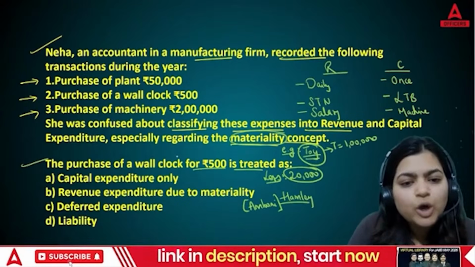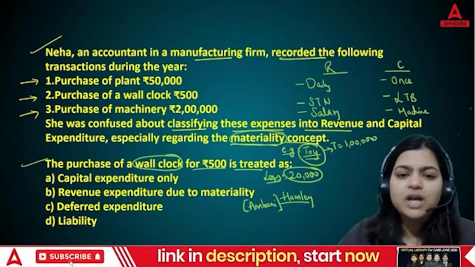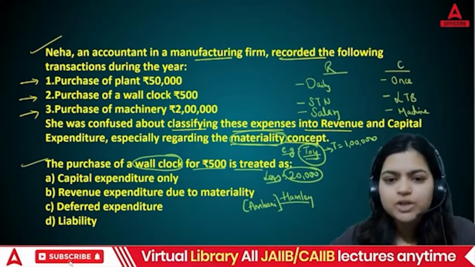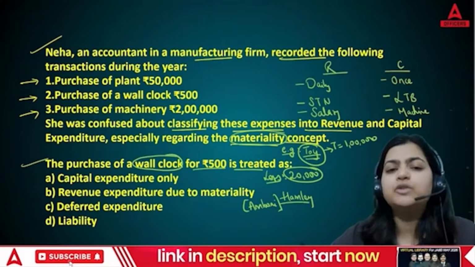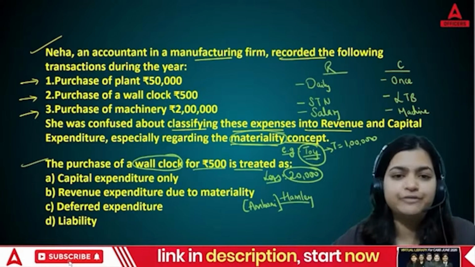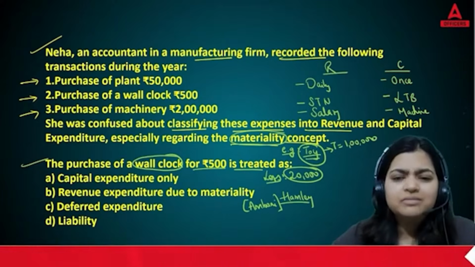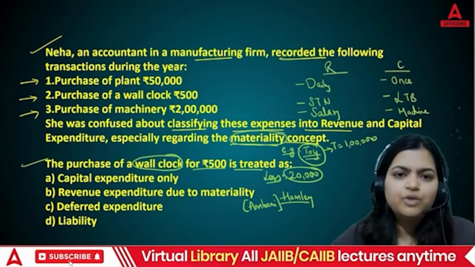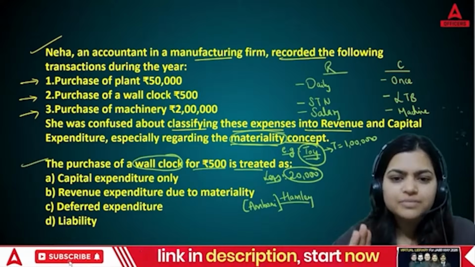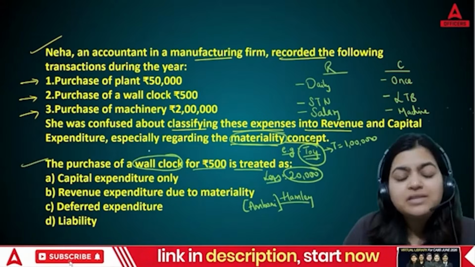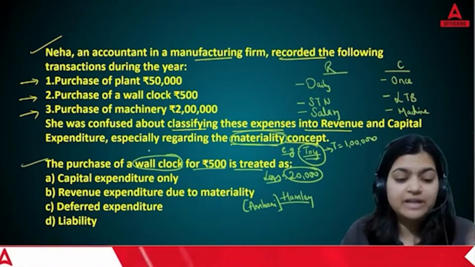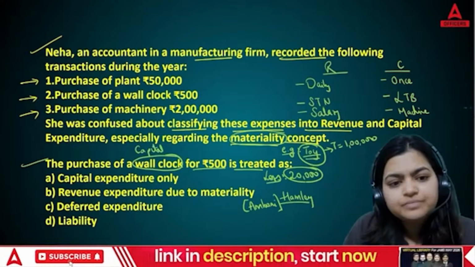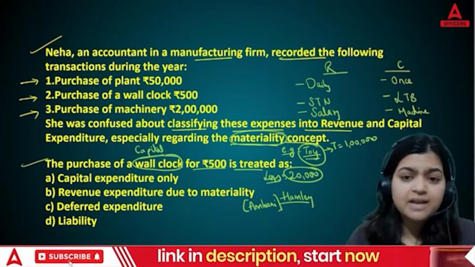Now, if you see a wall clock, are you going to purchase it on a daily basis? Of course not. Once you purchase it, you will use it for a lifetime. Hardly in your whole life will you purchase, let's say, 5 or 6 wall clocks, not more than that. Agree? So as per the wall clock's nature and usage, of course we are going to classify it as capital.